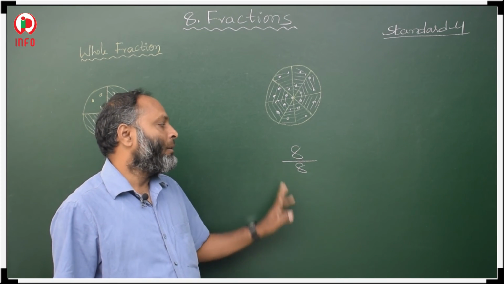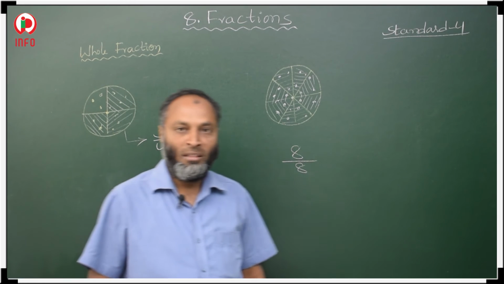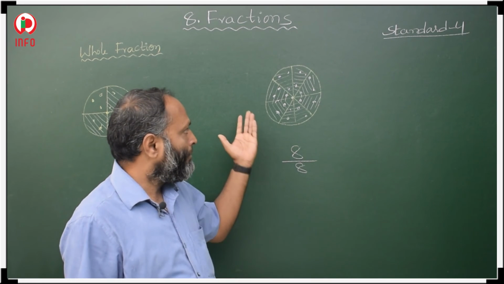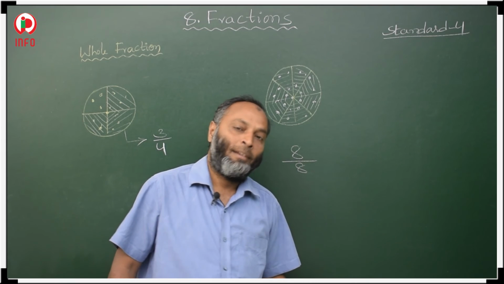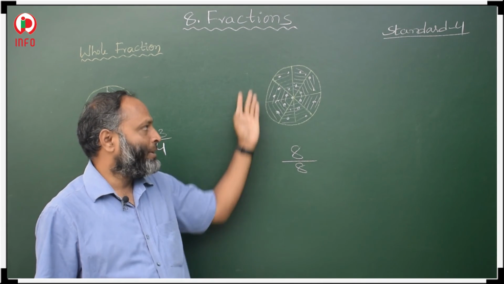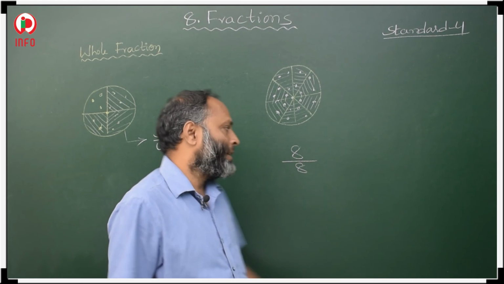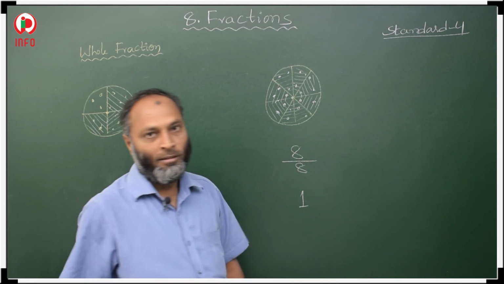Here numerator and denominator both were the same. If 8 pieces are there in the pizza, and that complete 8 pieces you ate, it means how many pizzas did you ate? It is 1, completely 1. So that complete pizza you ate. So it means 8 by 8 is equal to 1.